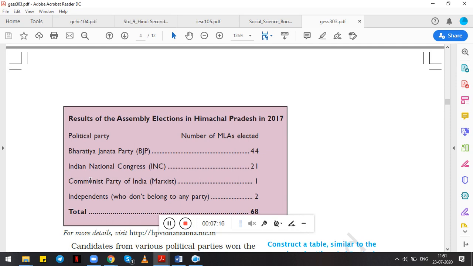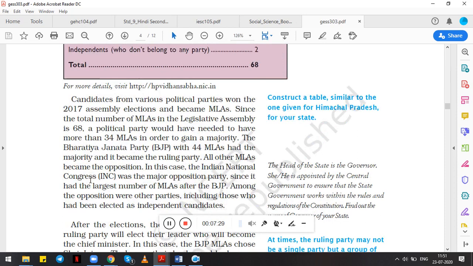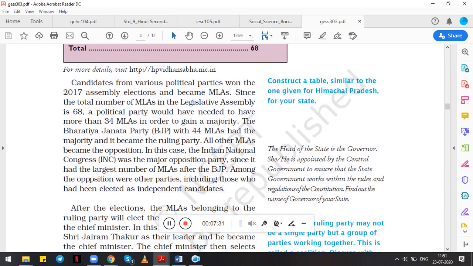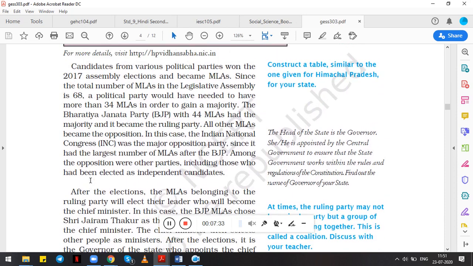Then there was the Communist Party of India, which follows the Marxist policy, they secured 1 MLA, and there were independents who don't belong to any party, they secured 2. So overall that is how they gained 68 seats.